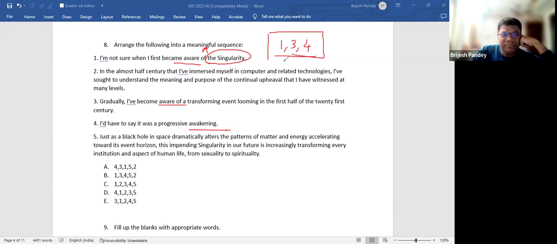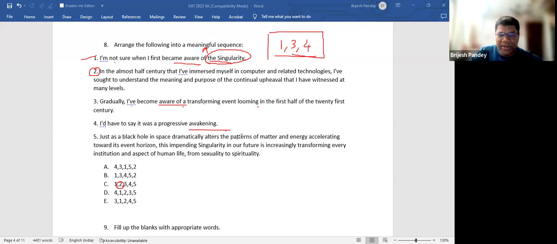That is the reason why when I look at 2 here, it makes me feel a little jittery. You put 1, and then you go back to the awareness point. So this 2 becomes basically a block in the flow of the information. Is that understood? That is the only reason why maybe the right answer makes sense. I am not sure when I became aware of the singularity. Gradually, I have become aware of a transforming event.